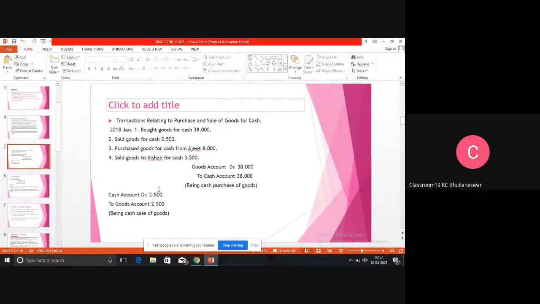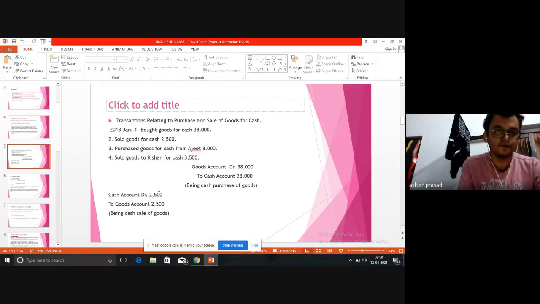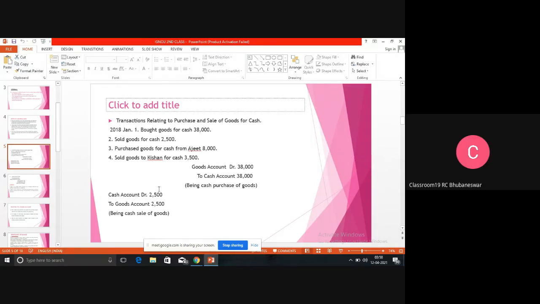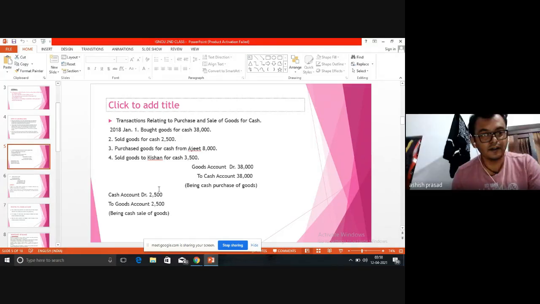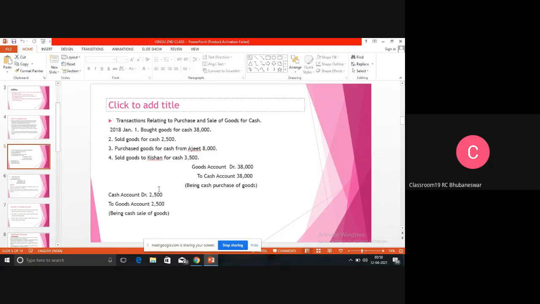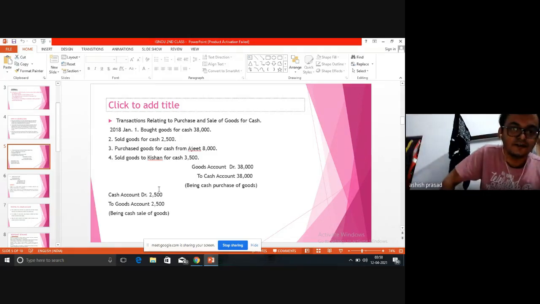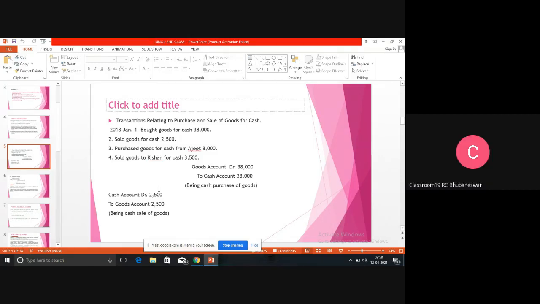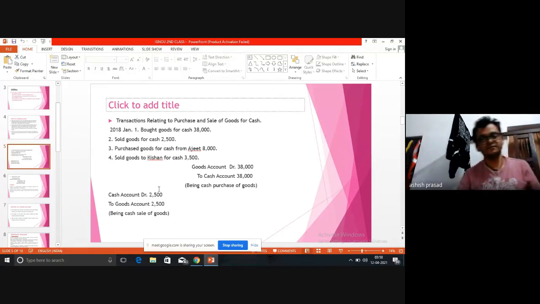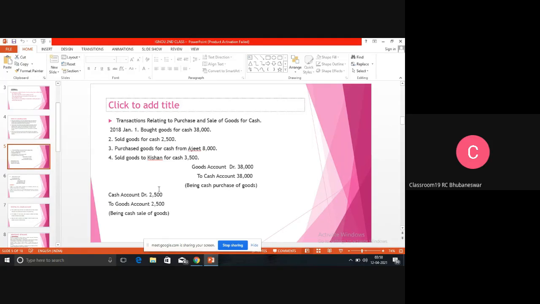If it was written only that goods were purchased from Ajit, it could be either a cash purchase or a credit purchase. Here cash is written, but if I omit the cash item, then it will be a credit purchase. At the time of a credit purchase, what will be the journal entry? Goods account debited to Ajit account.